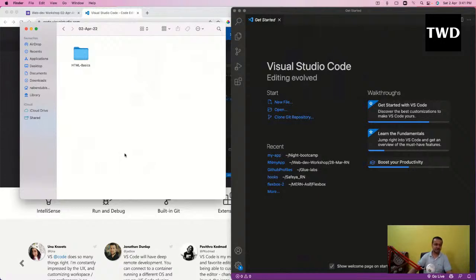All the developers, you go to any company, they will use VS Code only. Everyone in the industry uses VS Code. So if you use Atom, you will be a bit different in any company. If you are used to it, you can use it, no problem, for your personal projects. The extensions are also very good in VS Code. Atom is also there, but VS Code is still much better. So this VS Code is there, and then what I have to do is this HTML Basics folder.